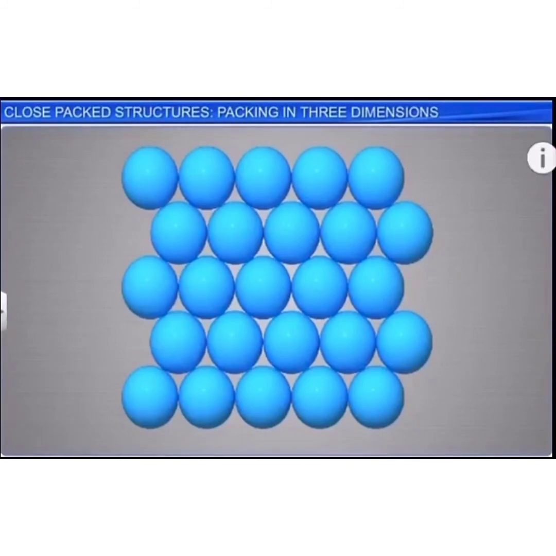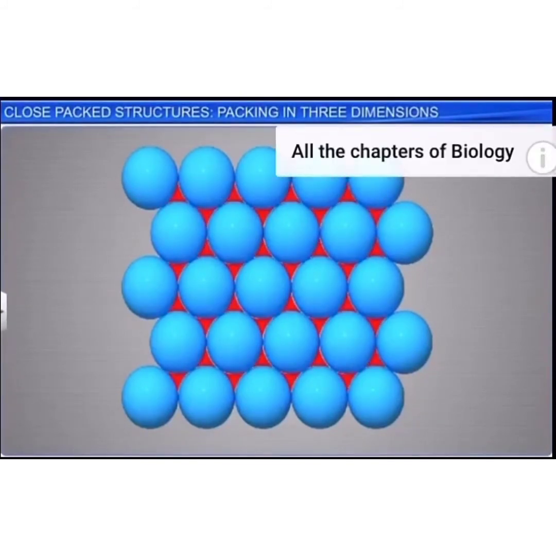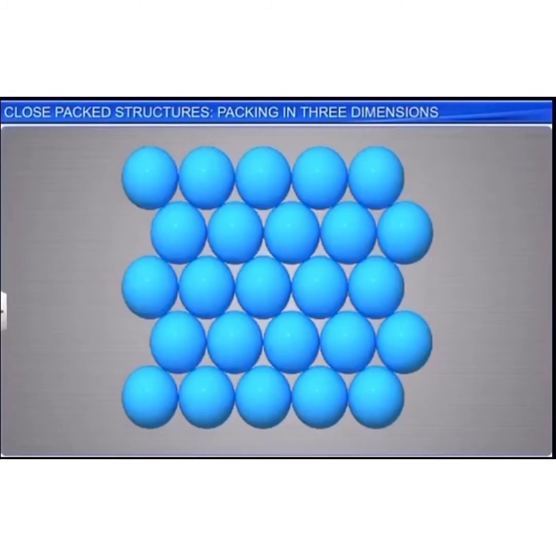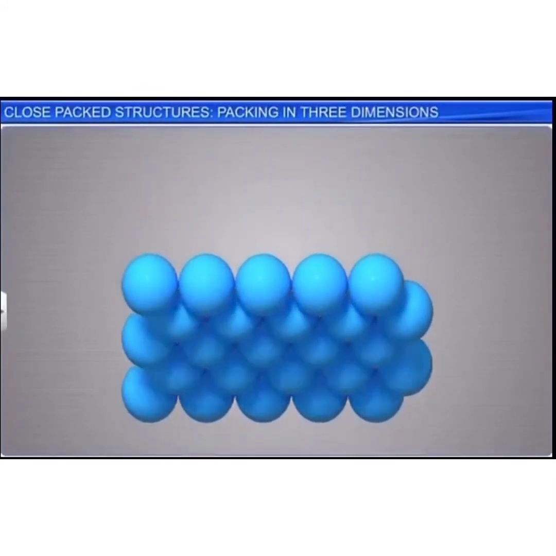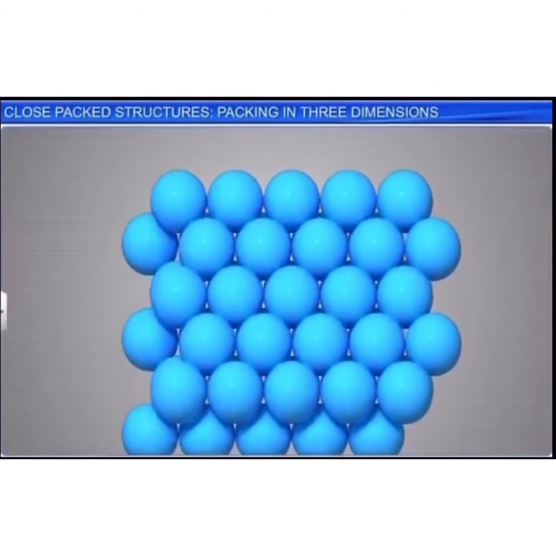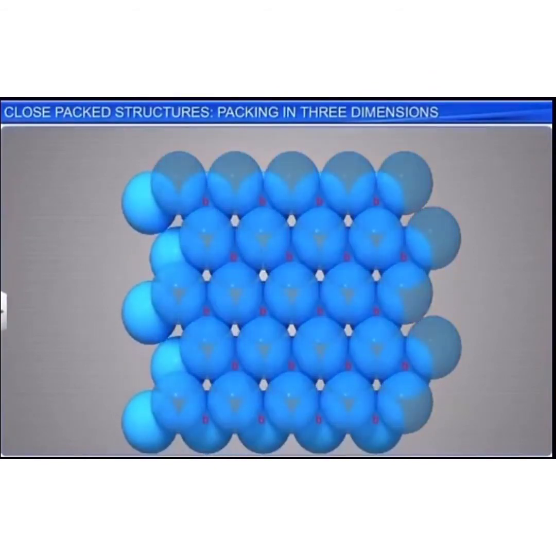Since the spheres of both the layers are aligned differently, the first layer is marked as layer A and the second layer is marked as layer B. Both the layers have different types of voids between them.